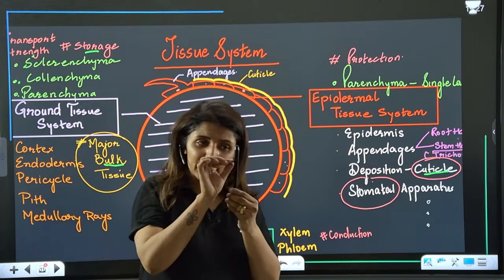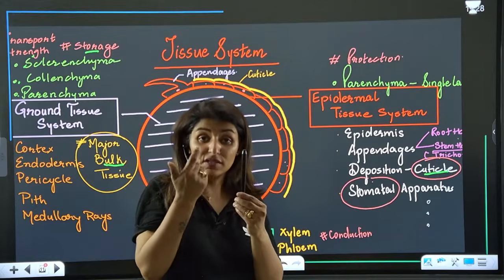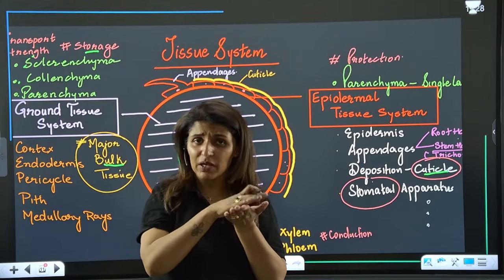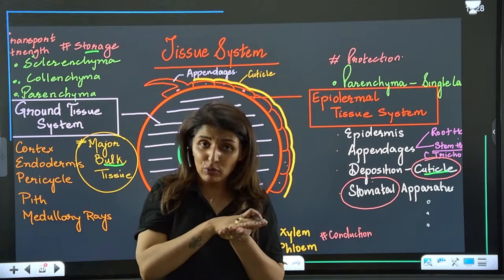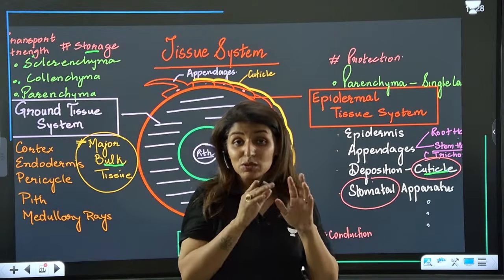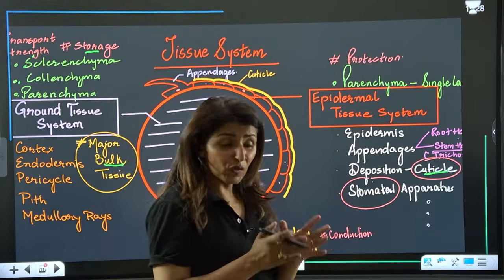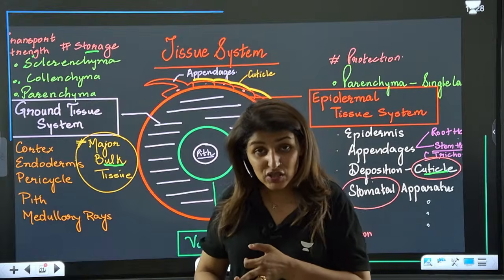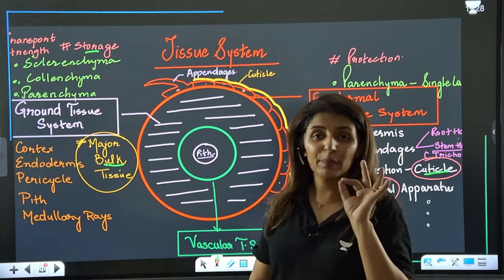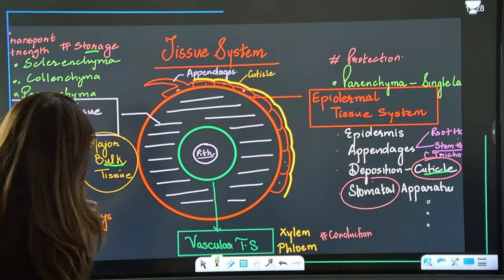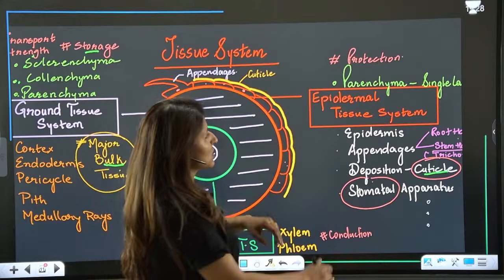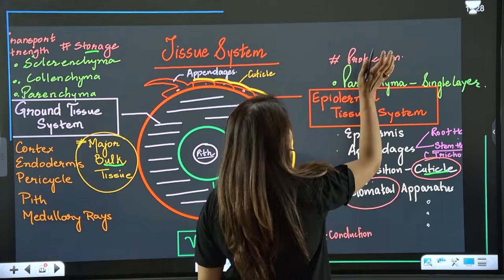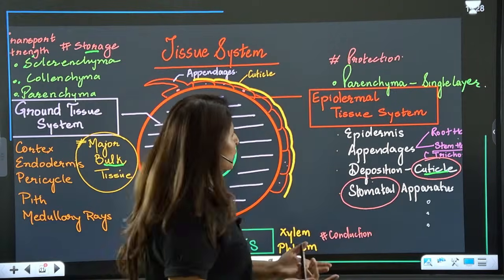Now epidermis might have some modifications like root hair or stem hair. Similarly in case of leaf, there will be epidermis, upper epidermis, lower epidermis. It will have cuticle, it will have stomata. All these structures present on the outer side, consisting of epidermis, their modifications, their secretions, come under the epidermal tissue system. There are three tissue systems. One is the epidermal tissue system, made up of parenchyma, always single layered, and the major function is protection. It is outer, so it will provide protection.